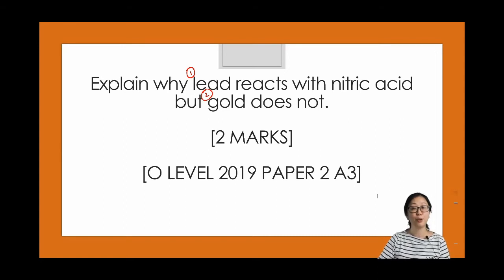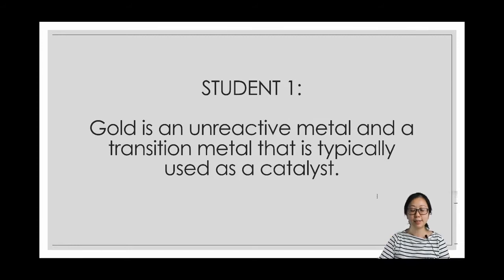Let me share with you some answers that I have seen from my students. Student 1 says gold is an unreactive metal and a transition metal that is typically used as a catalyst. As I read through this, saying that it is an unreactive metal may be the best attempt at answering why gold does not react with an acid. However, mentioning that it is a transition metal as well as a catalyst doesn't tell me why gold does not react with an acid. And there's also another fundamental issue here. There was no mention of lead.